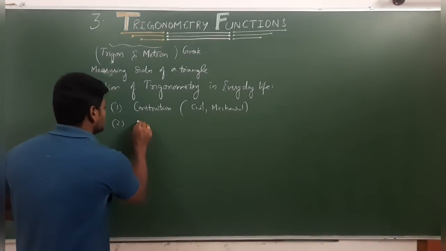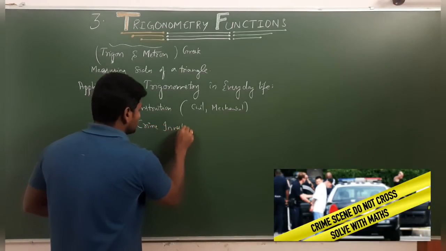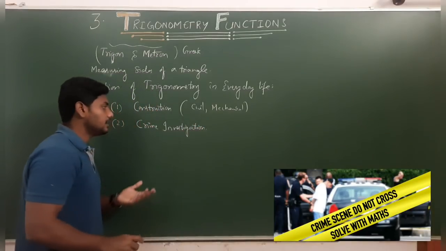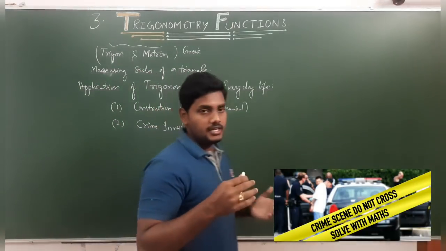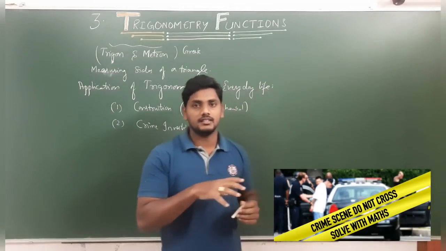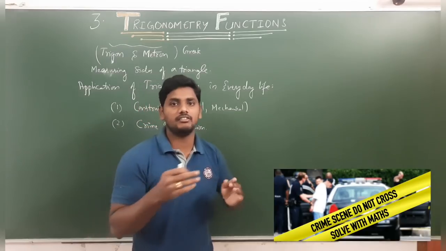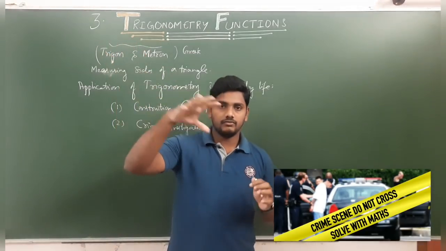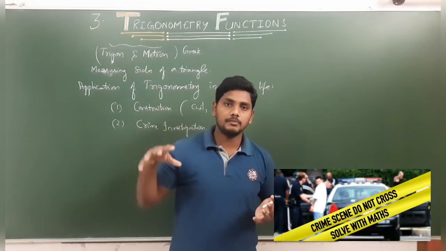And again, in crime investigations also. How do we use trigonometry in crime investigation? For example, in political meetings or people gatherings, some shootings happen, and they plan a murder. If the meeting is in a ground, surrounding apartments will be there.